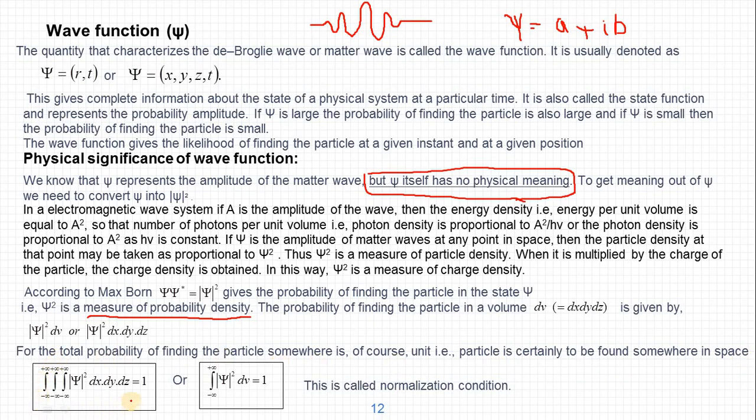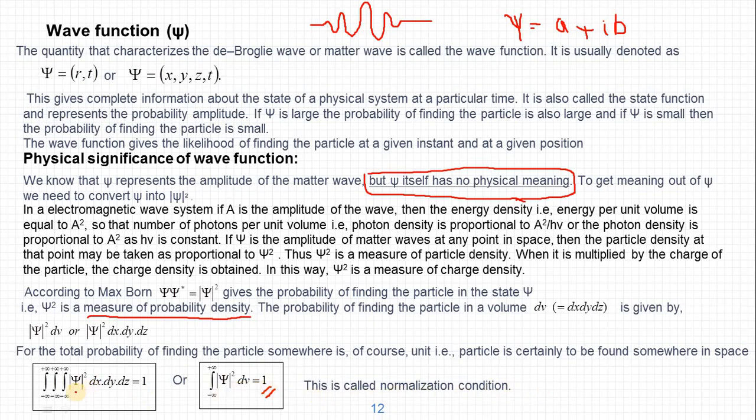Mathematically, it can be represented as the integral of mod psi square over a volume dx dy dz from minus infinity to plus infinity, which is equal to 1. So in a small volume dV, the integral from minus infinity to plus infinity of mod psi square dV is equal to 1. This indicates that the particle is present somewhere in space. This is called the normalization condition.